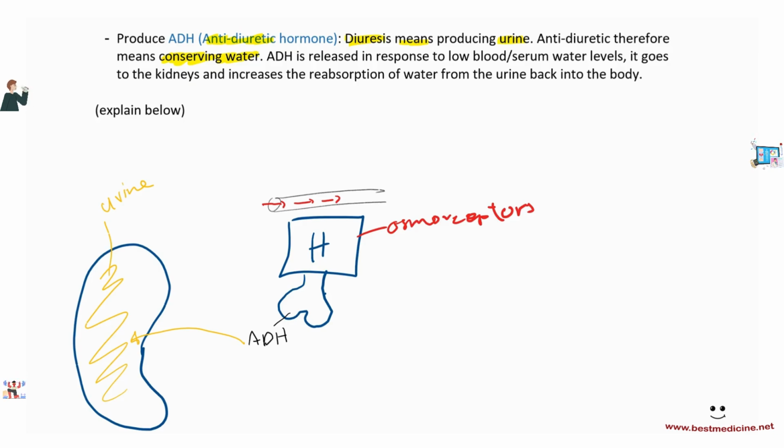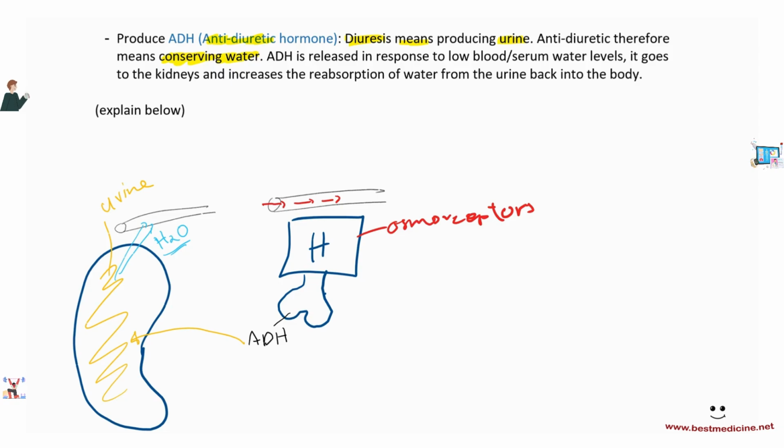So that's what the kidney does. It obliges because it's a good guy, right? It's going to listen to ADH and it's going to say, okay, as you say, sir, I'm going to take the water back out of the urine, back into the blood vessels. So water is going to go back into the blood. Reabsorption of water from the urine back into the blood.